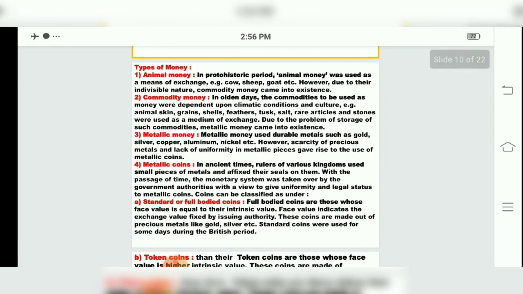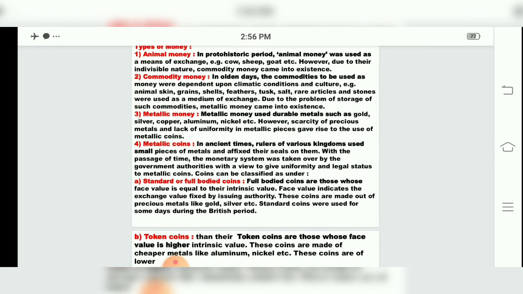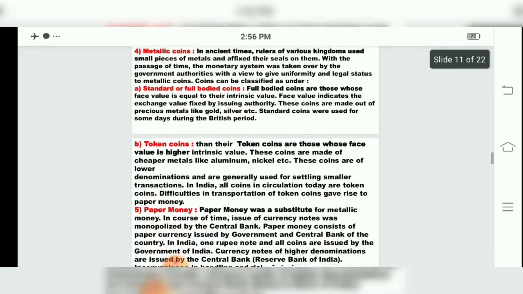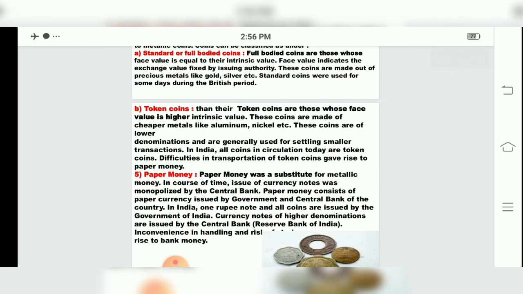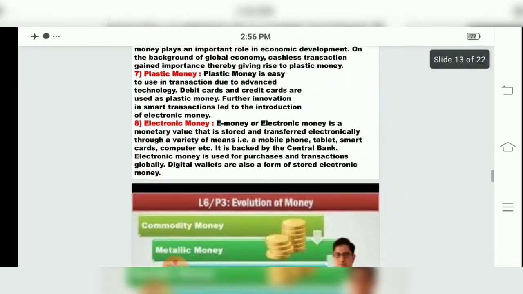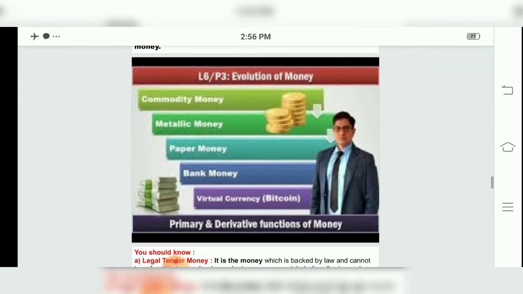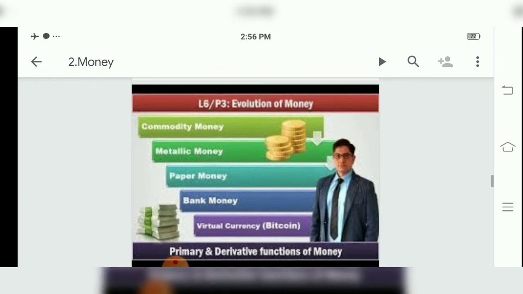So we saw the definition of money, that money is what money does. Then we saw types of money, children: animal, commodity, metallic coins. In that we have standard and token coins, paper money, bank money, plastic money, electronic money. All these types of money we studied in this period, children. In the next period we will come to another point. Till then, bye. Thank you.